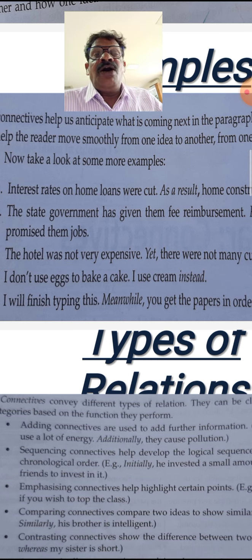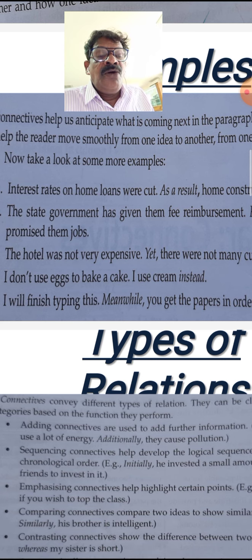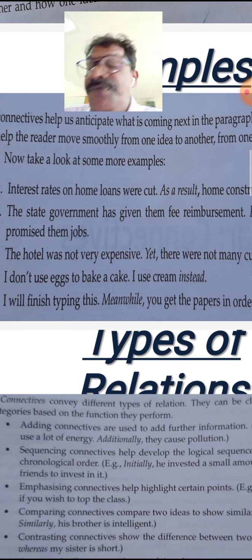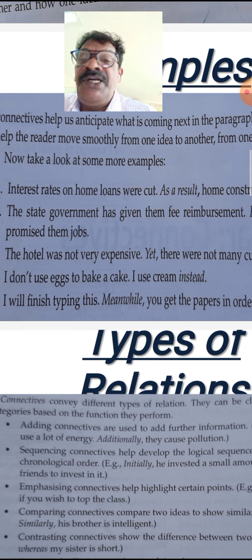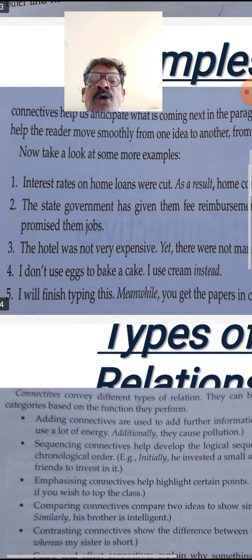So just now, in the definition of connectives, we have come to know that through the connectives, a reader can easily anticipate what is coming in the next paragraph. This is a quintessential example. You just try to read these five sentences which have been given on page number 70. You will come to know how a reader can anticipate next lines in a paragraph or in an essay. Look at this. Go for the first one.